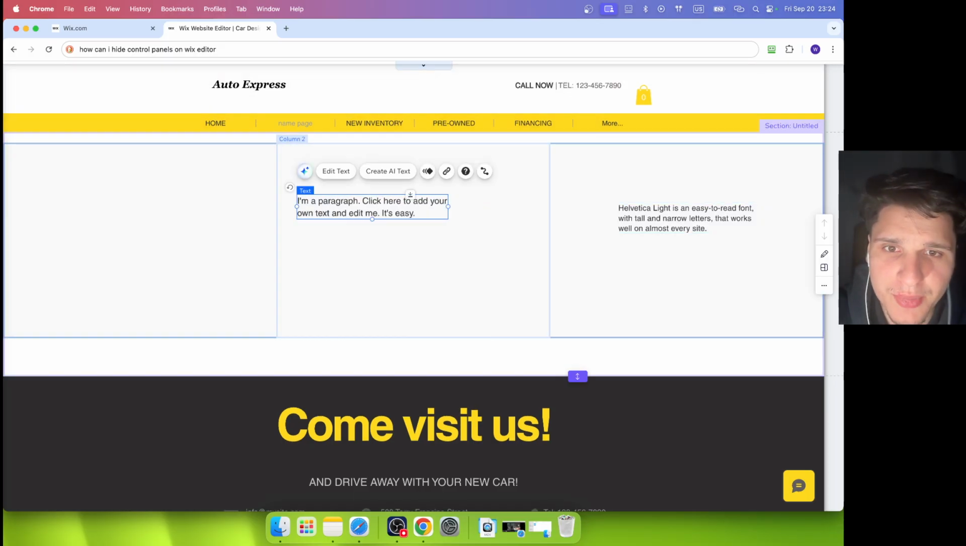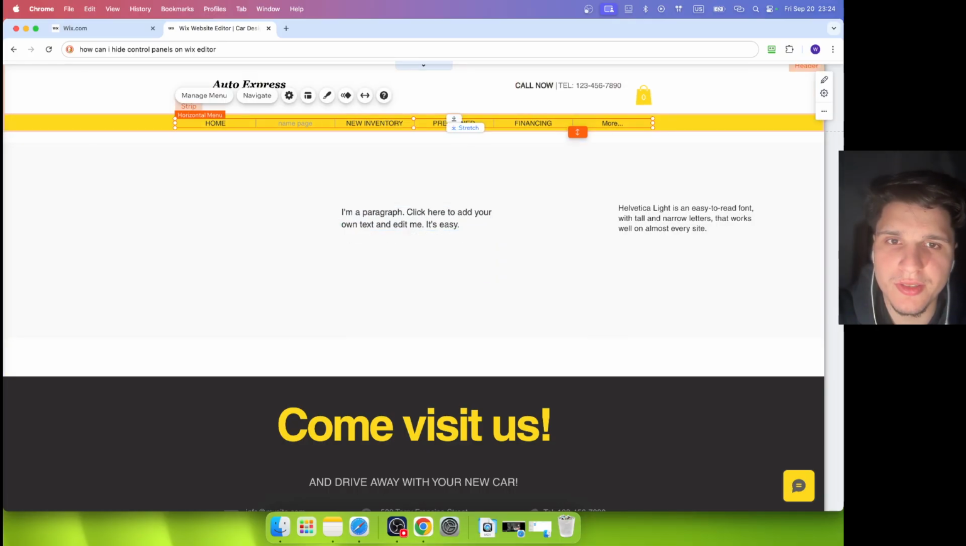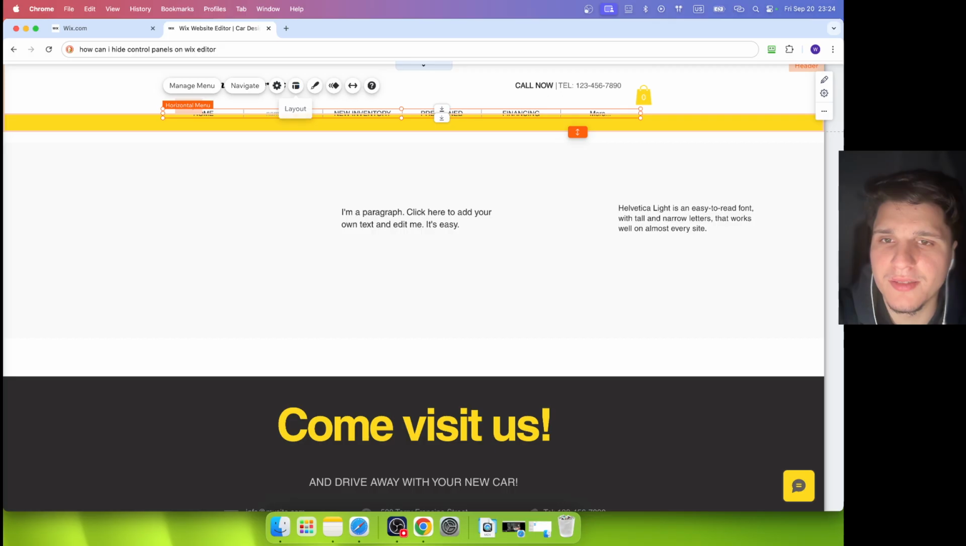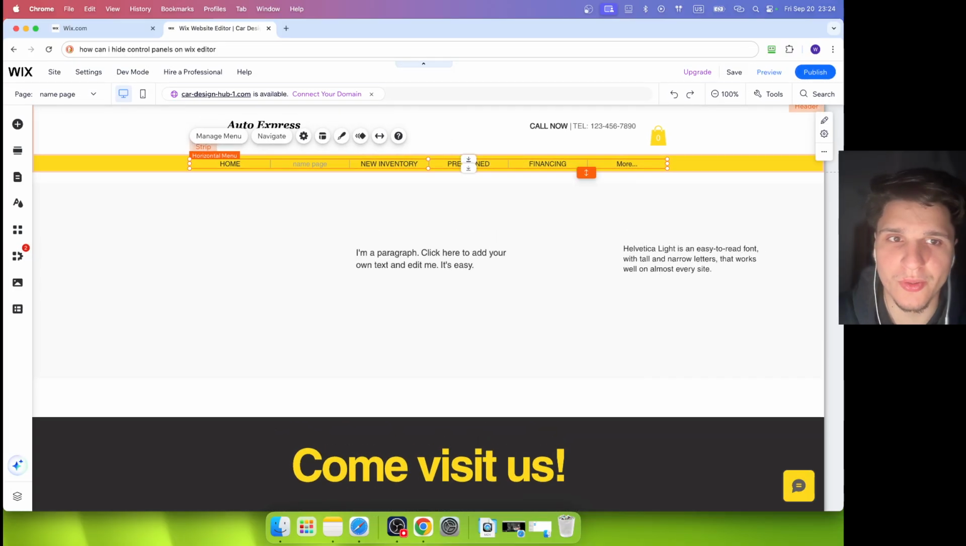You can't edit in preview mode, right? But here you can just edit. And if you just want to go back, you just click on here, back to show controls.